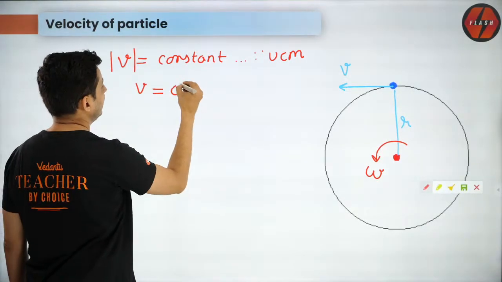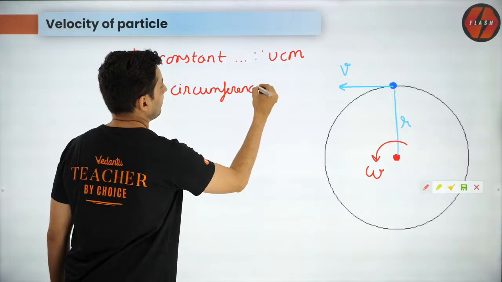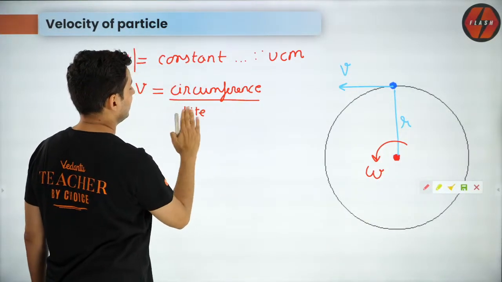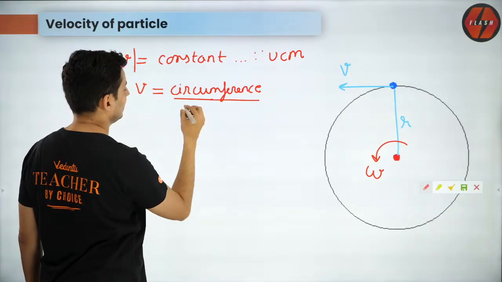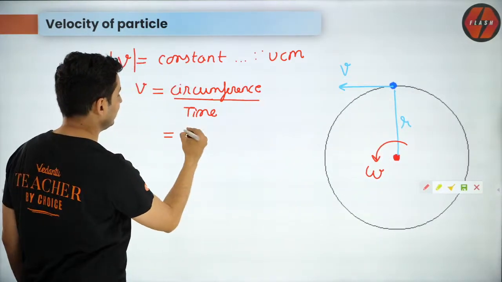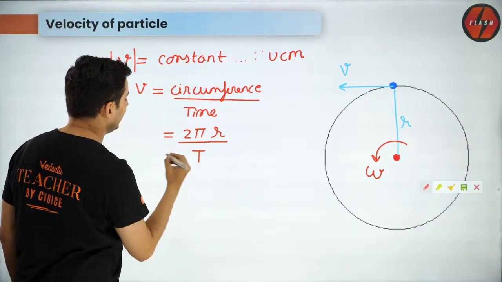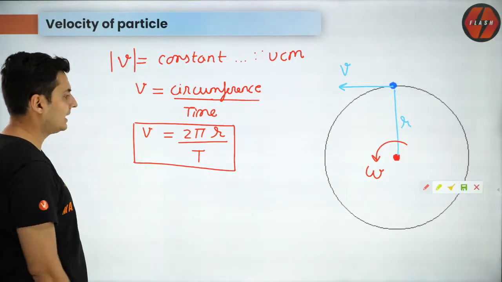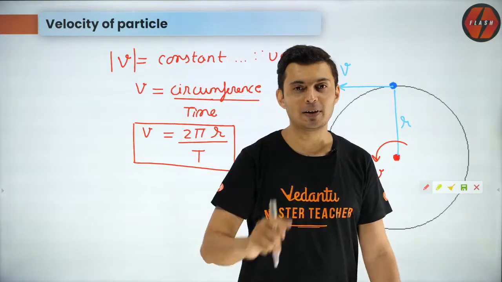It is nothing but the circumference divided by the time which you take. And what is the length of that circumference? Obviously it is 2 pi r. And what is the time that you take? T. So velocity is 2 pi r divided by T. You can use this relationship. This is one way of writing it down.